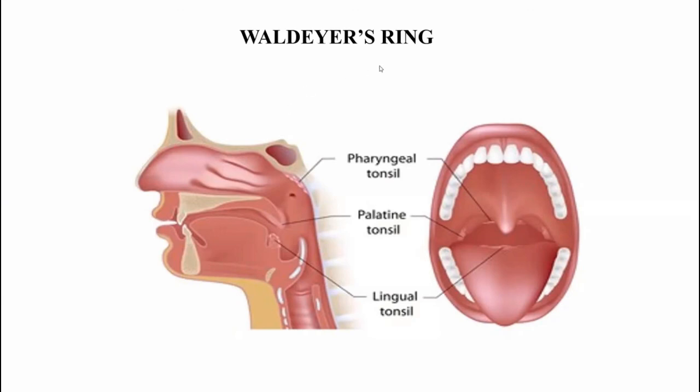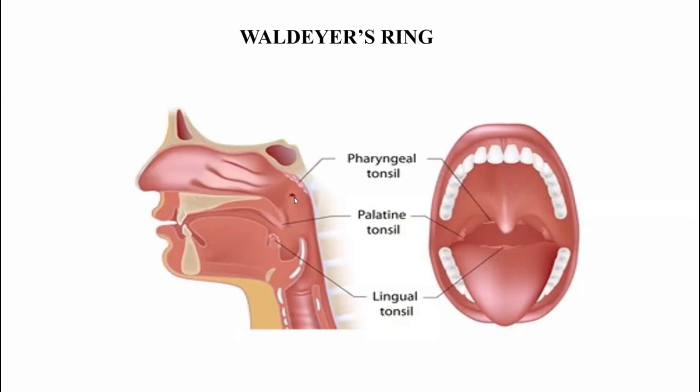Pharyngeal tonsils, when they are enlarged, are called adenoids. And tubal tonsils: this is the site of the eustachian tube, a tube that connects the nasopharynx with the middle ear. On the wall of the eustachian tube, there is an aggregation of lymphoid tissue that is called tubal tonsil.